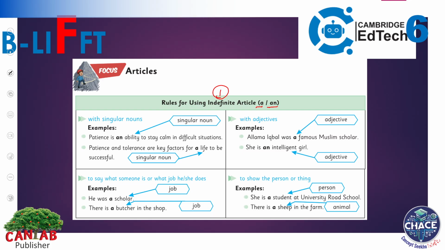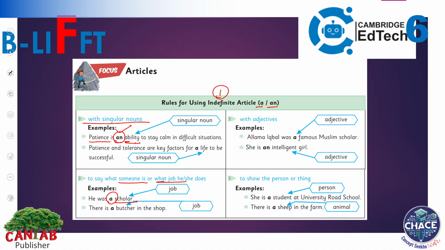We are going to study only 4 rules today. The rule number 1 is with singular nouns. Like patience is an ability to stay calm in difficult situations. As ability is starting with a vowel and it is singular, that's why we have used an. In another example, we use it with someone is or what job they do. For example, he was a scholar. So scholar is a job, and yes, this is singular. That's why we have used a.